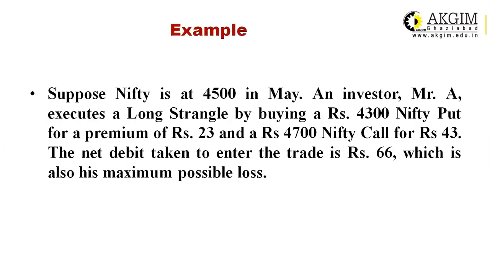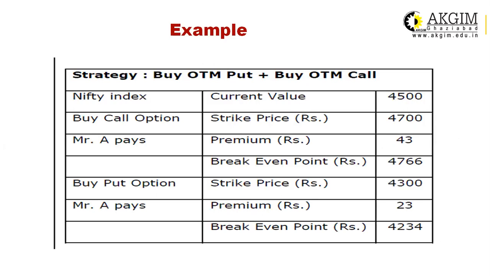This can be explained with the help of an example. Again, the same example is there. The Nifty is at 4,500 in May, and an investor, Mr. A, executes a long strangle. Long means buying a call and a put: a 4,300 Nifty put for a premium of rupees 23, and a 4,700 Nifty call for rupees 43. The net debit taken to enter the trade is 66, which is the maximum loss. And this is the case of buying an out of the money put and an out of the money call.